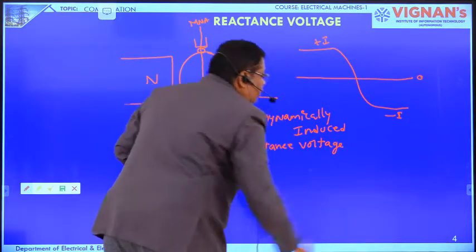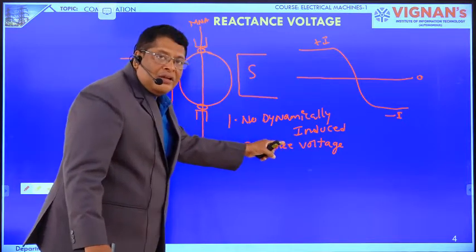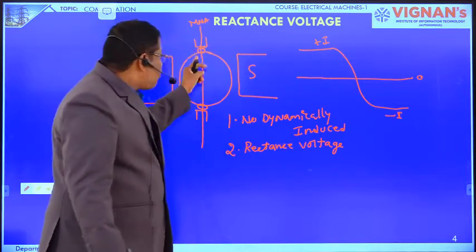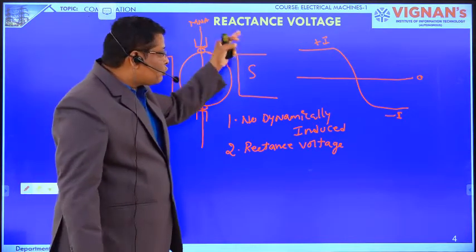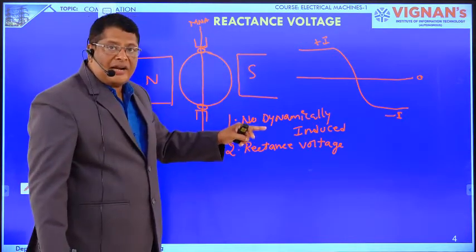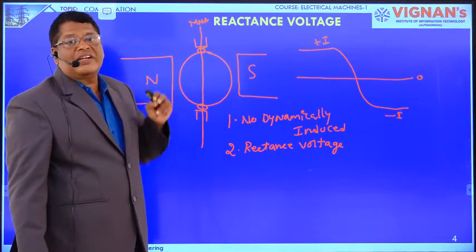It is very, very important. Reactance voltage is the voltage induced in the commutated coil because the current is changing from the positive to the negative value, and the coil has its own self inductance.